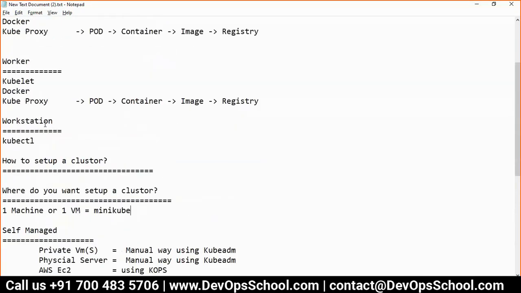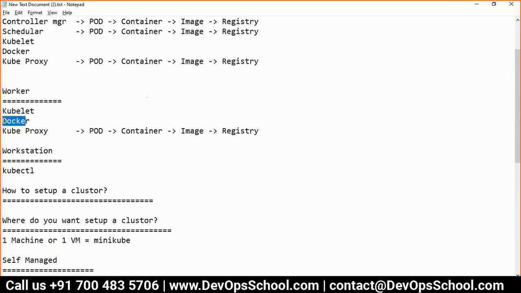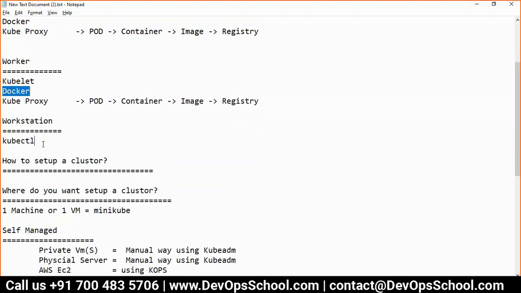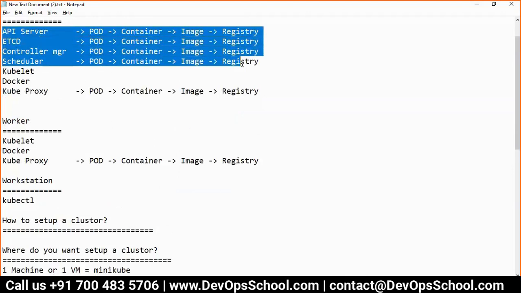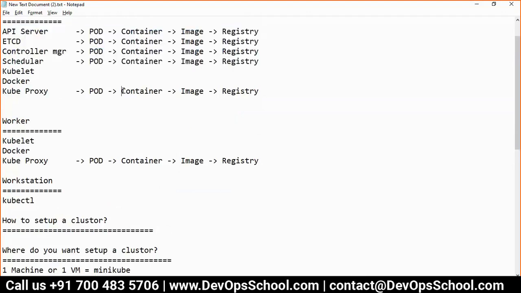Tell me one thing. Docker runs where? On the host machine. It requires a VM. Kubelet requires a VM. Kubelet creates a pod, the pod will be running, then the master will be running. So it has to be either a physical machine or a virtual machine. Getting the point? See the architecture.